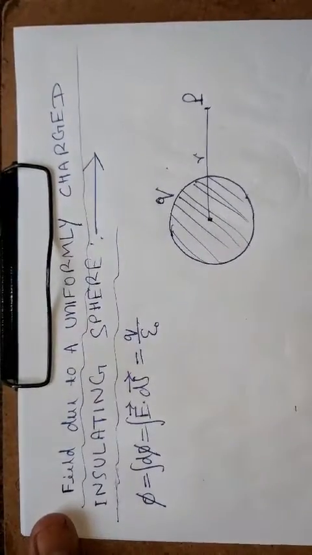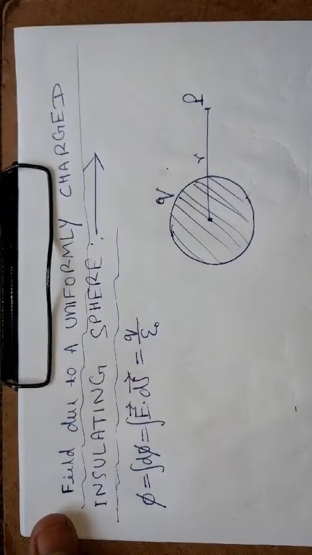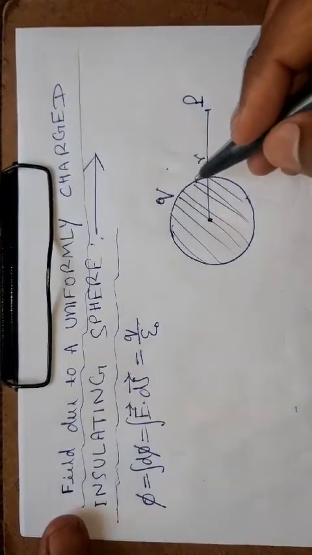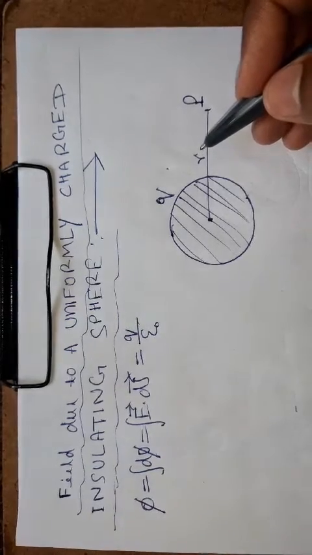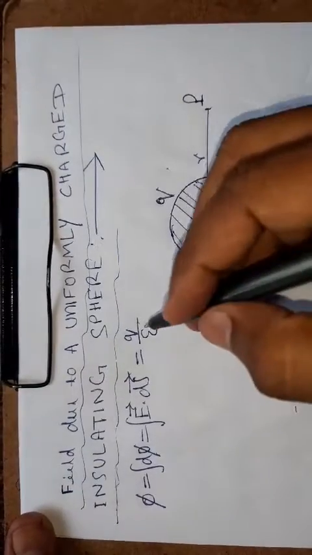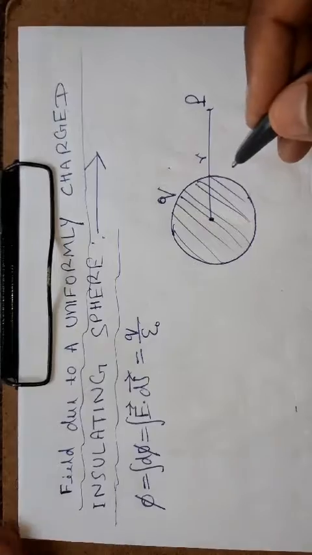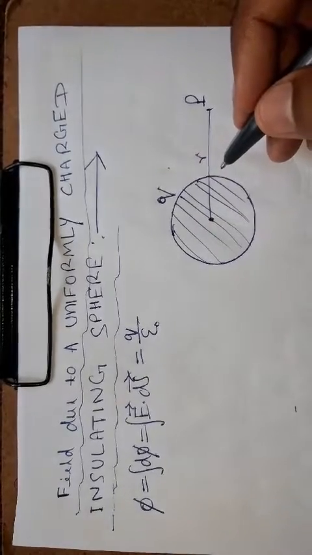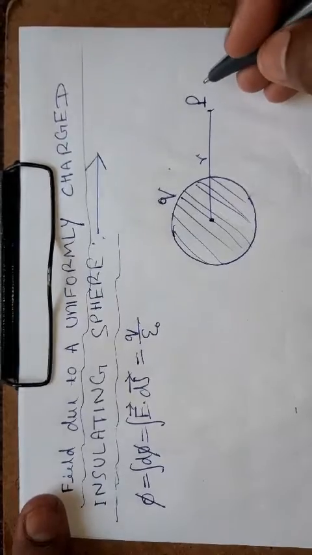He tells us how many electric field lines will be passing through this surface. The number of lines will be equal to 1 upon epsilon naught times the total charge enclosed by that surface. But we should know what type of enclosedness. It is most important for us.